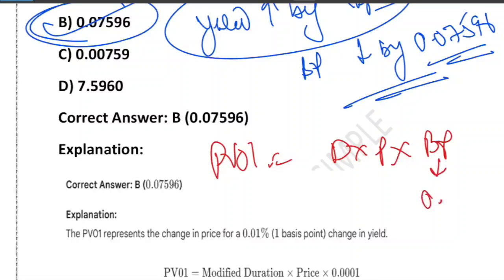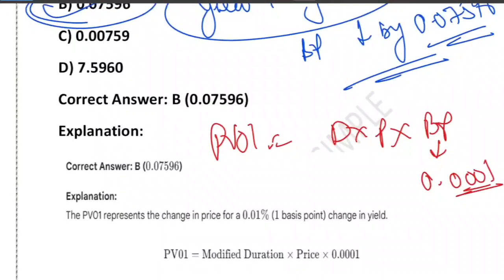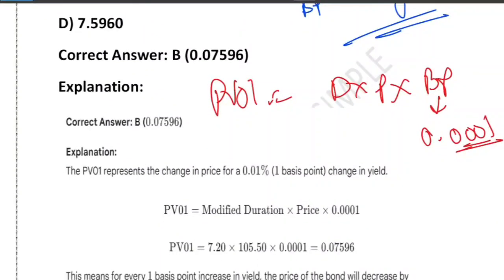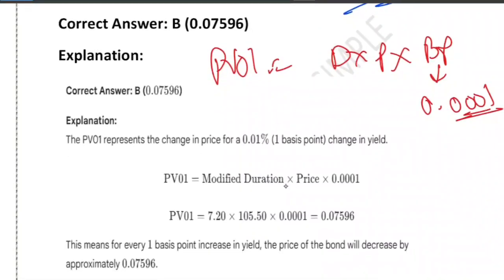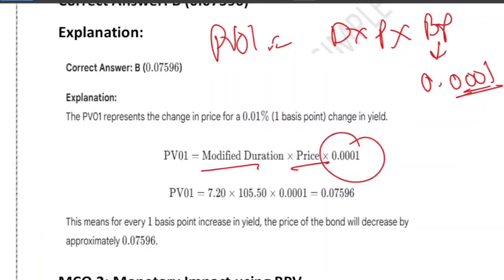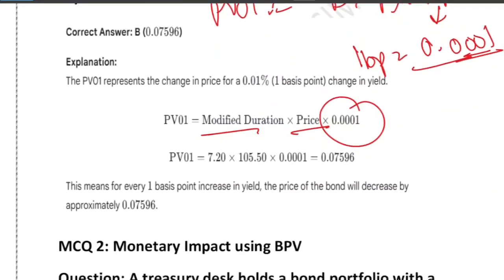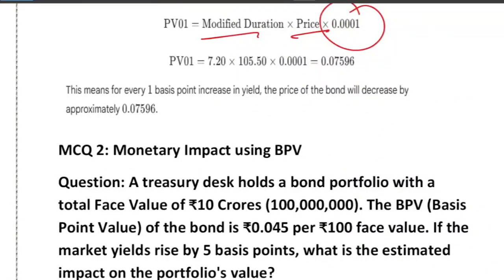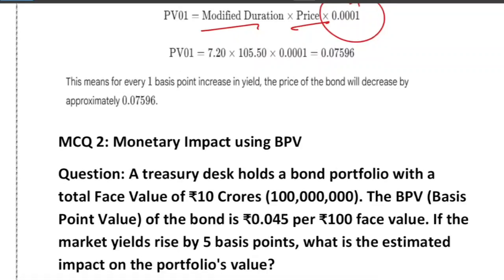In PV01 also I told you how much the bond price will change if the yield changes by just 1 basis point. A similar concept is there, BPV, basis point value. And you know the relation very well: when yield increases, bond price decreases, and when yield decreases, bond price increases. In this case, yield has risen by 5 basis points. Because yields are rising, the bond portfolio will face a loss.